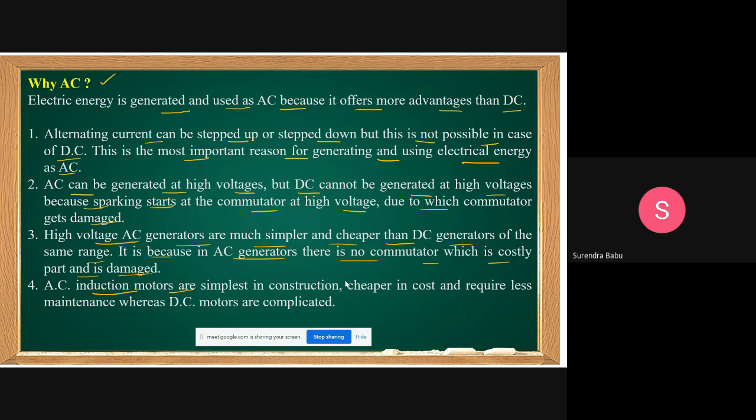As electrical engineers, you know there are some advantages of HVDC. There are many advantages, but only from a transmission point of view. From a utilization point of view, it must be in the form of AC. 90% of energy we utilize is in the form of AC only. That's the reason why we prefer AC.